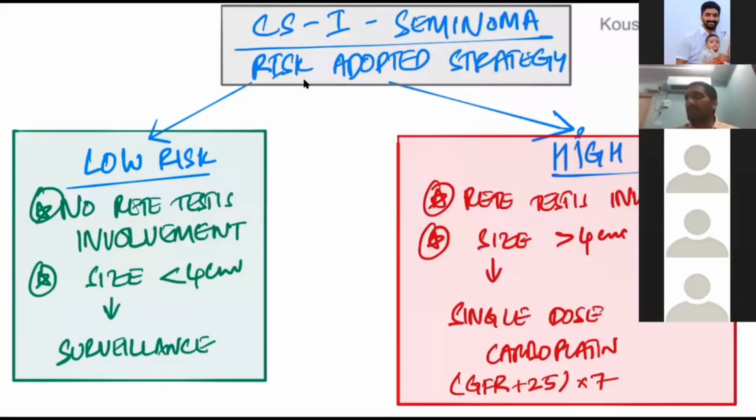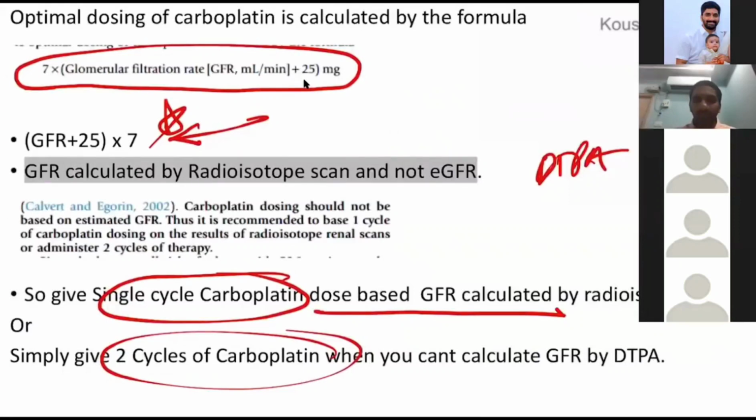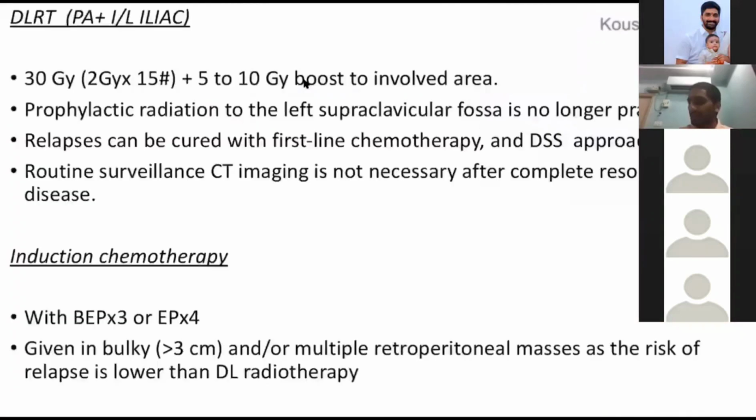Relapse I will discuss again tomorrow with Venki in a clinical based scenario. In a high risk patient, single dose carboplatin is the drug of choice. The MCQ they will ask you is how you calculate the dose. Dose is GFR calculated on DTPA plus 25 into 7. If you are not able to calculate the GFR, you can go for 2 cycles of carboplatin directly.